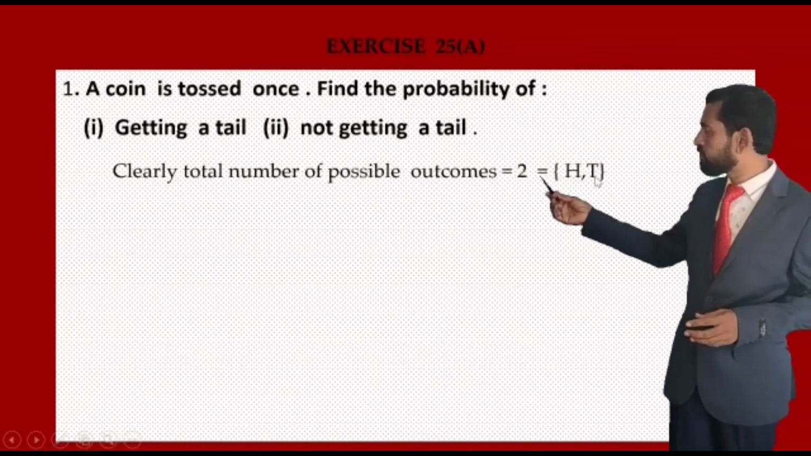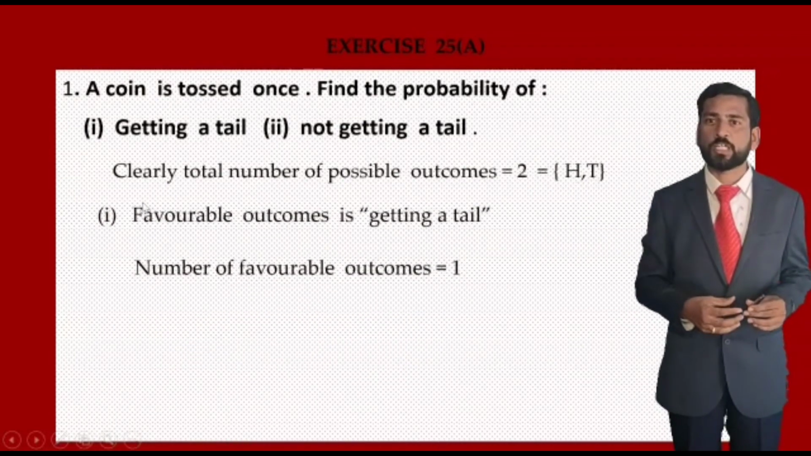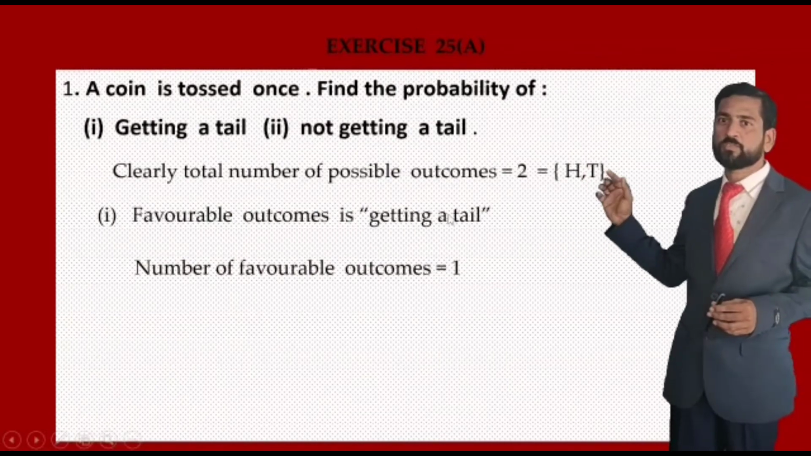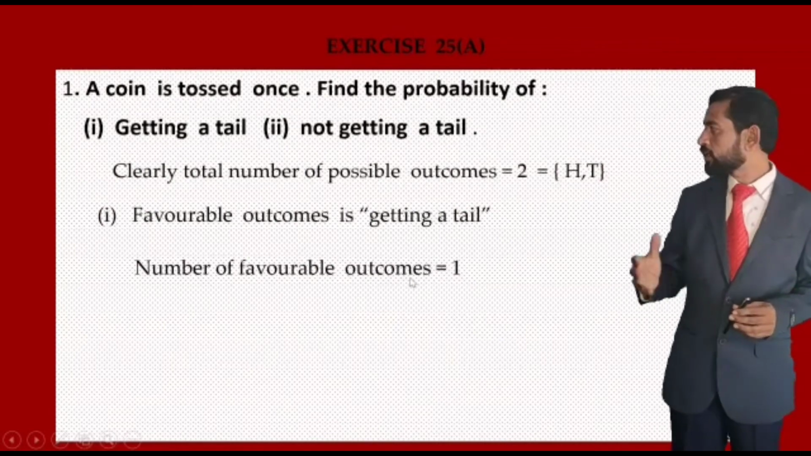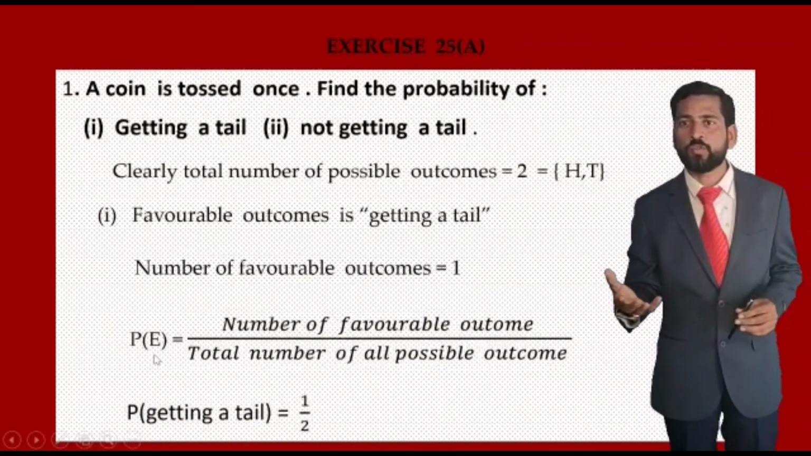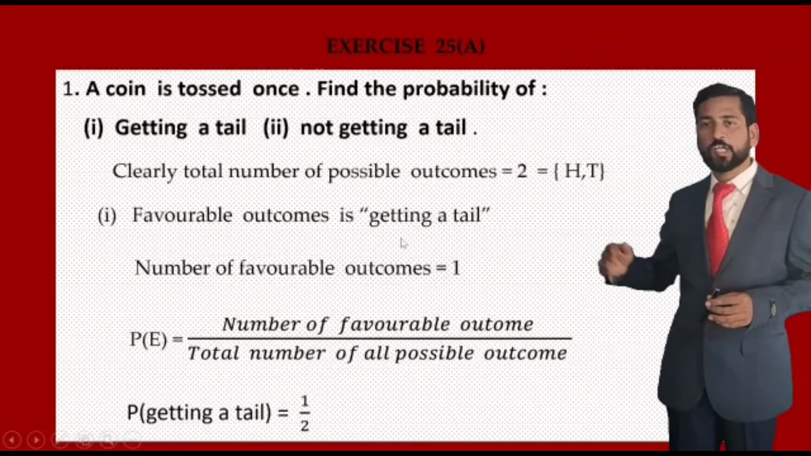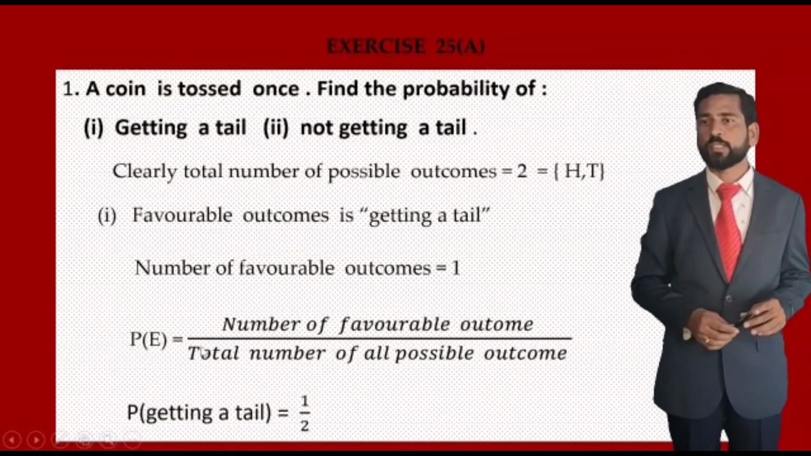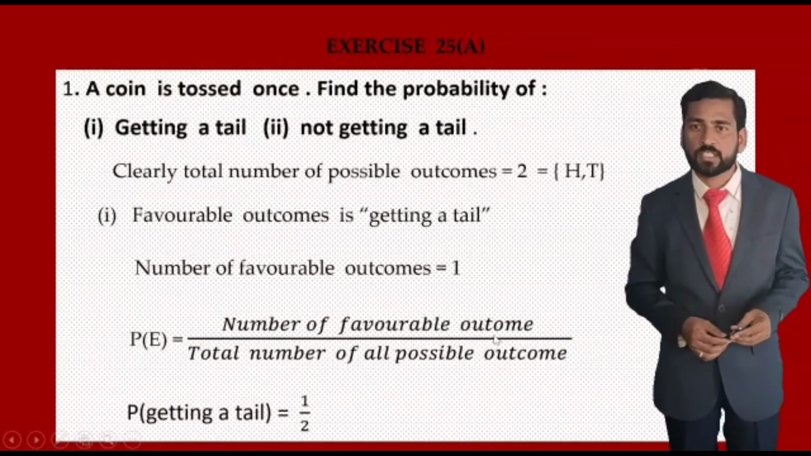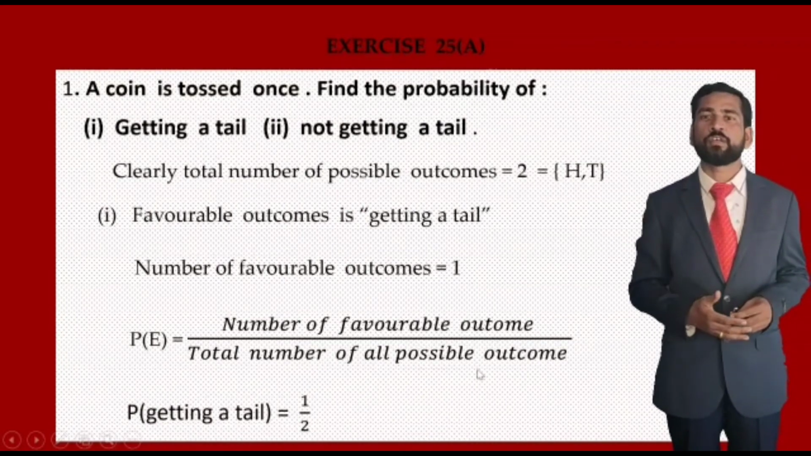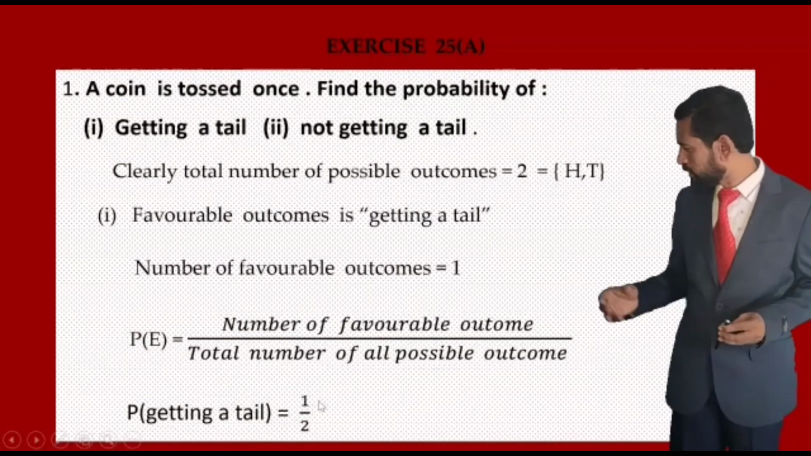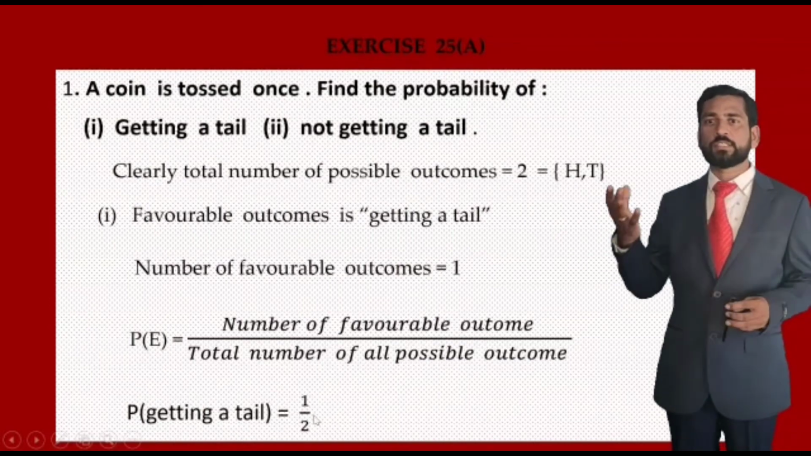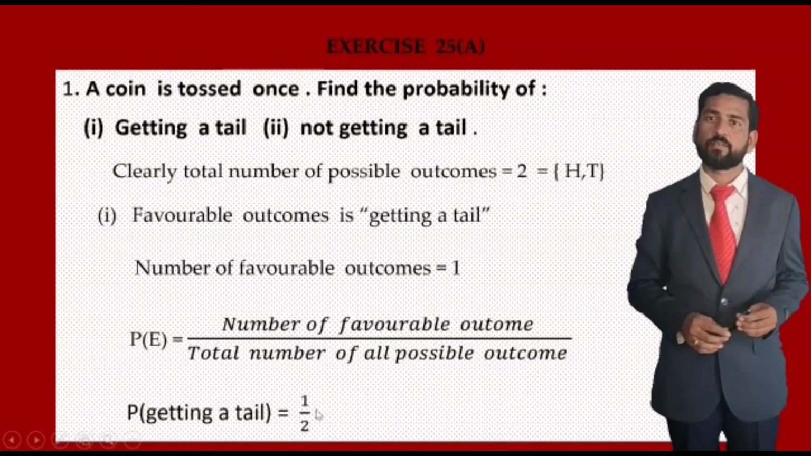In that, question 1 is getting a tail. So our favorable outcome is getting a tail, and the number of favorable outcomes is 1, because when we toss a coin we need a tail. So out of 2, the favorable outcome is 1. Therefore, by the formula P of E equals the ratio of the number of favorable outcomes to the total number of possible outcomes, P of getting a tail, the measure of uncertainty of getting a tail, is nothing but 1 by 2. That means out of 2 there is one chance of getting a tail.